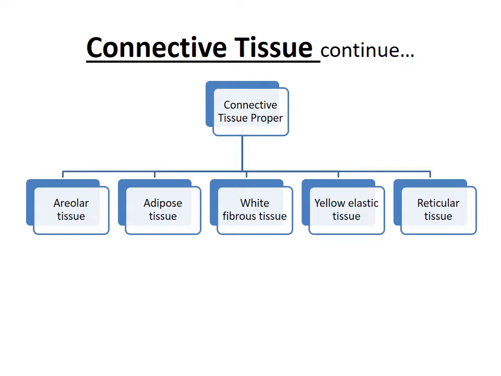Next one, white fibrous tissue. This tissue forms cords called tendons which connect muscles with bones, and it has great strength but limited flexibility. Now what about yellow elastic tissue? Yellow fibers of this tissue are thicker than those found in the areolar tissue, and like white fibers it forms cords called ligaments which join bones together. And what about reticular tissue? This tissue is present mainly in the spleen, liver and bone marrow.